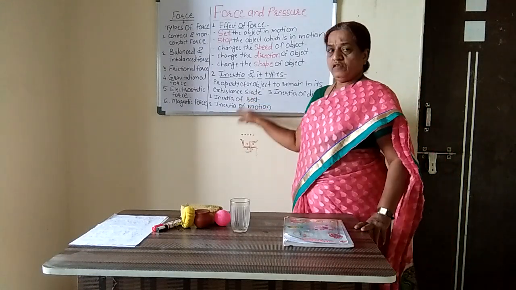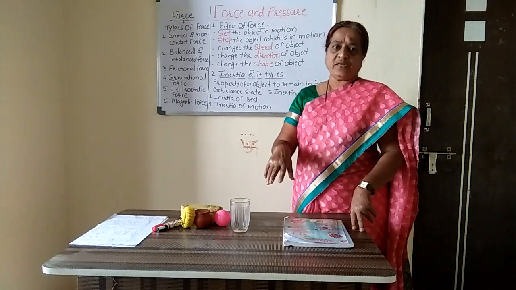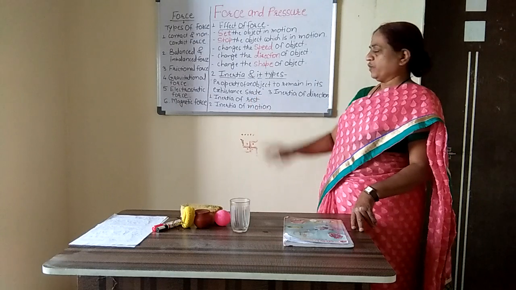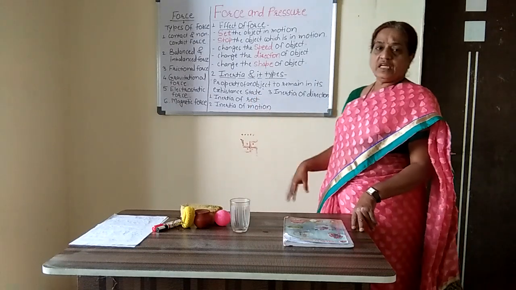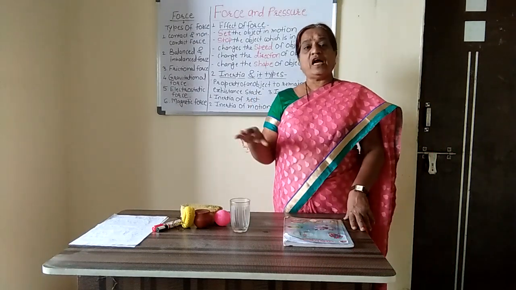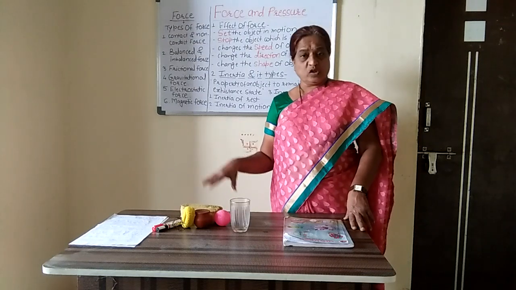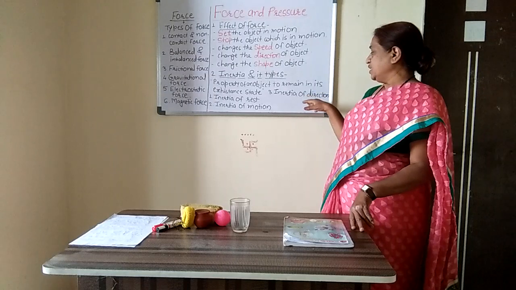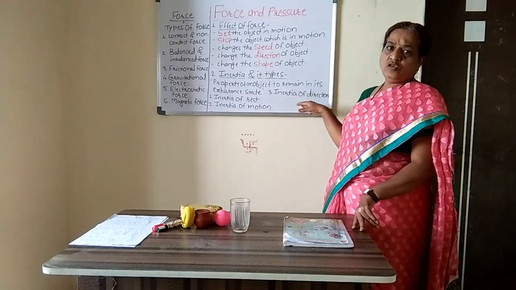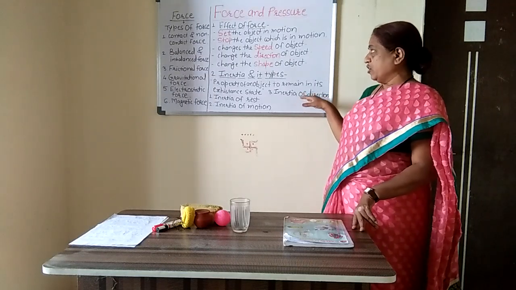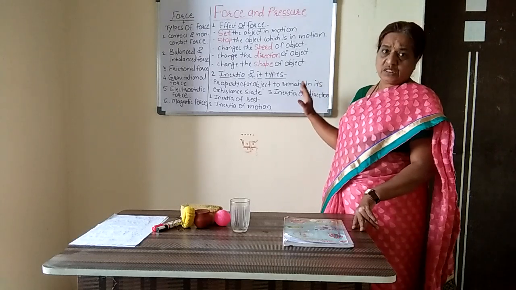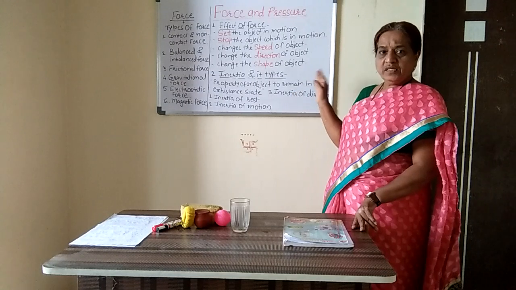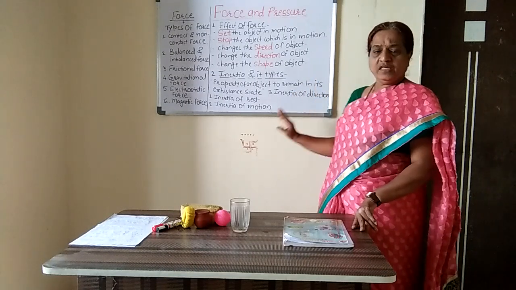Then we discussed the types of inertia. Inertia of rest: when the object is in the state of rest, it remains in the state of rest only. Inertia of motion: if the object is in motion, it tries to maintain its state of motion only. And the third one is the inertia of direction. So in this way we have completed the effects of force, then inertia and types of inertia.